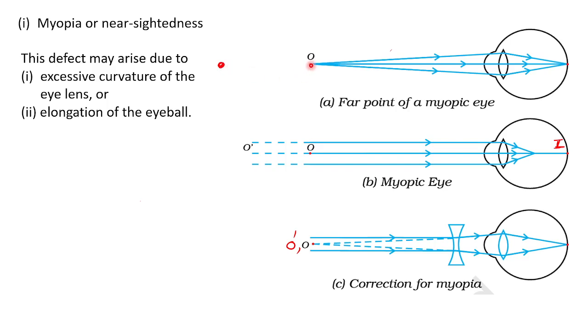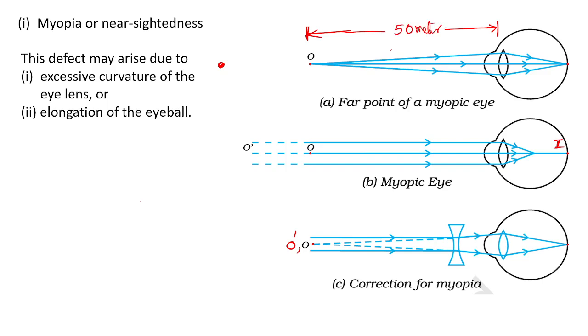For example, O is the object. The far point may be around a few meters. Let me write some number for your better understanding. Let it be, say, 50 meters.